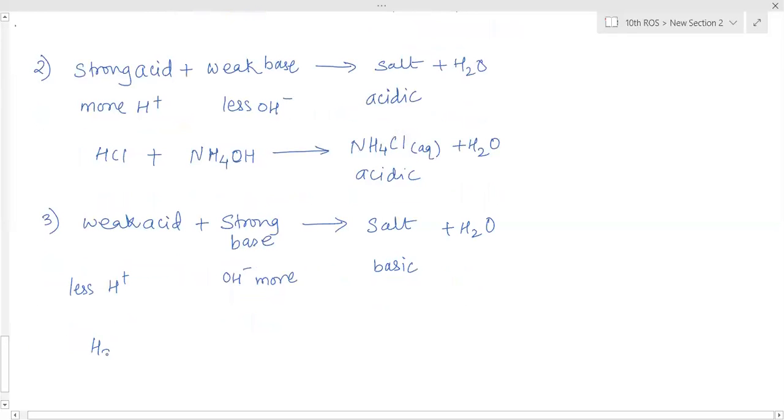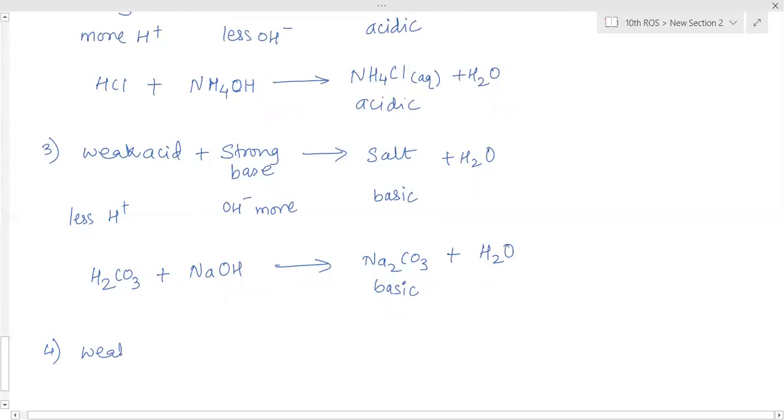An example is if carbonic acid, a weak acid, combines with sodium hydroxide, then it will form Na2CO3, that is sodium carbonate, and water is formed. So sodium carbonate is formed from a weak acid and a strong base. So it will have OH minus ions. So this salt is basic in nature. Is this clear?